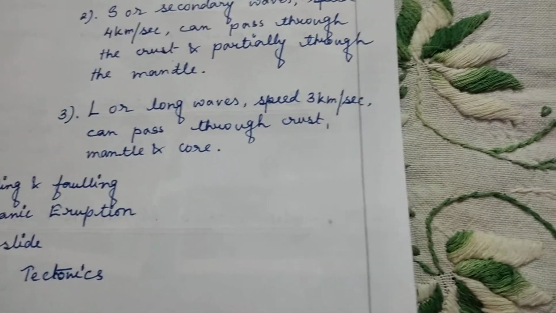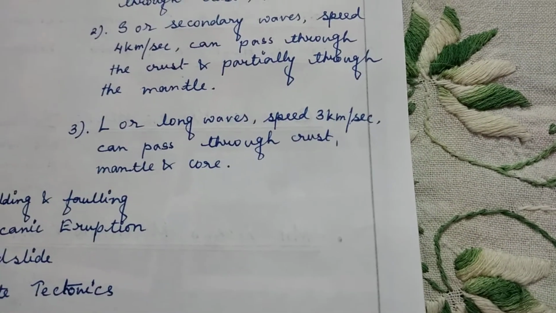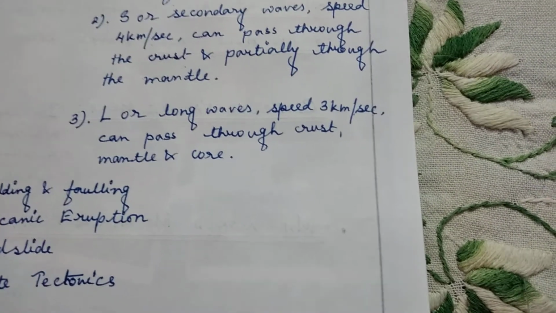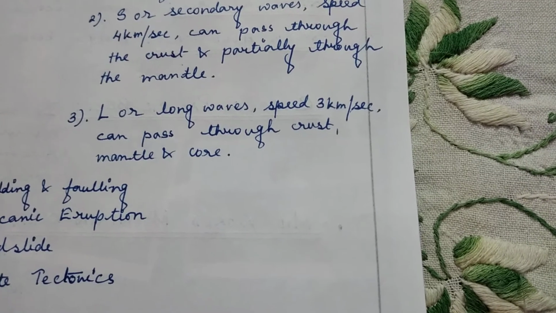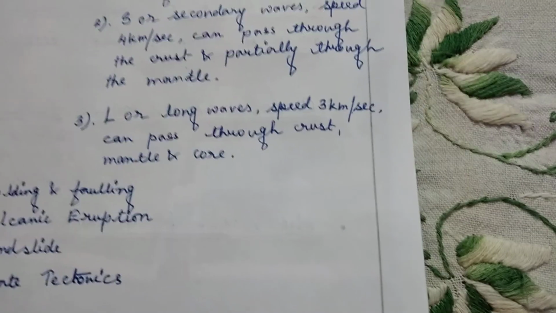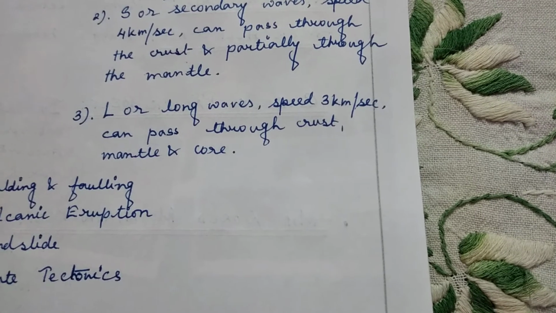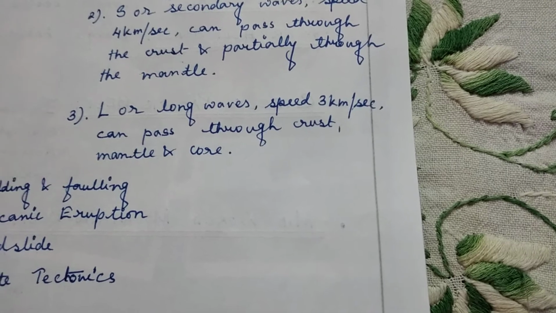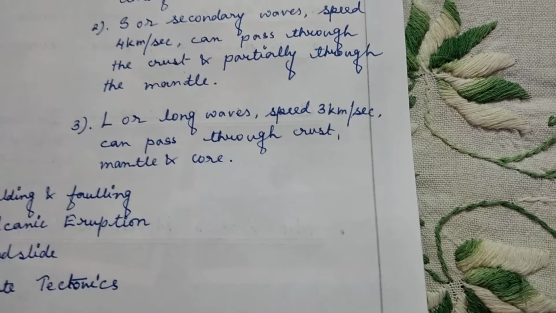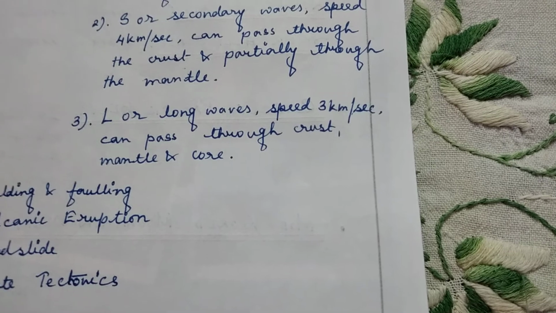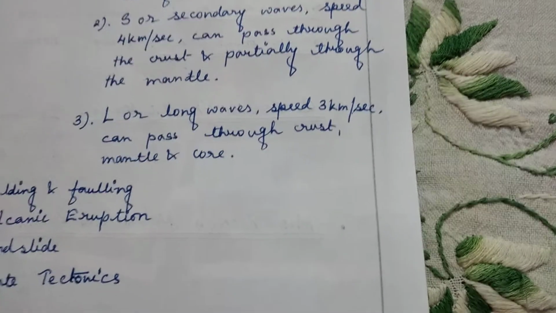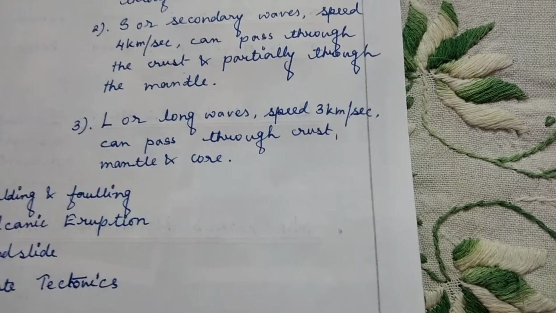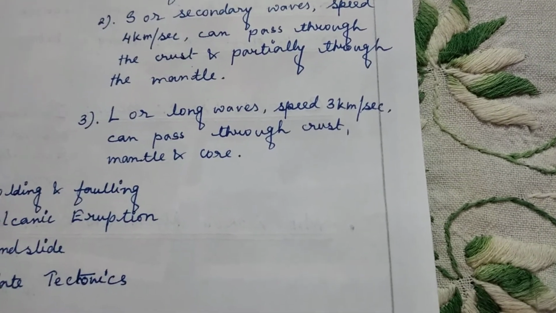Now, the last one is the L wave, or the long wave, which is also known as the surface wave. The speed of the L wave is half of the speed of the primary wave, that is, even less than half. It is only 3 km per second. And just like the P wave, this L wave can also pass through the crust, the mantle and the core.